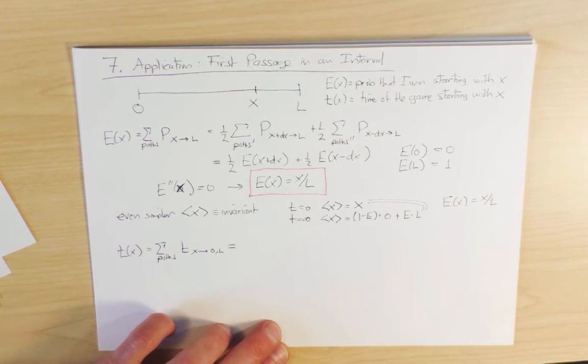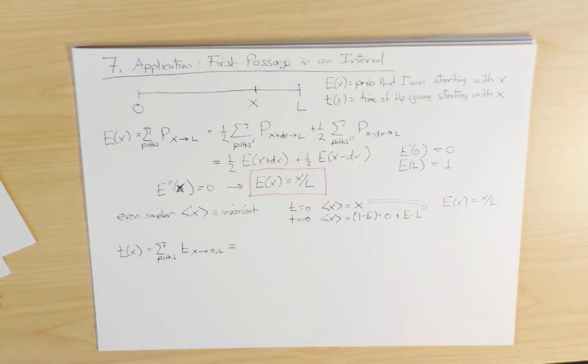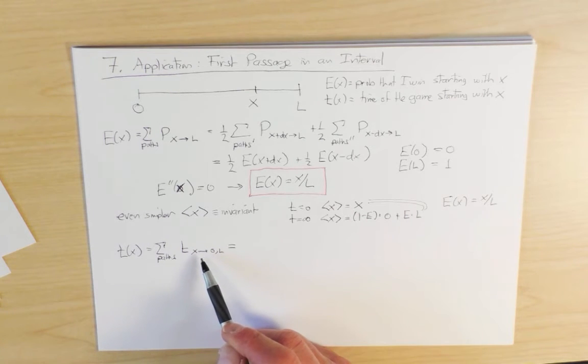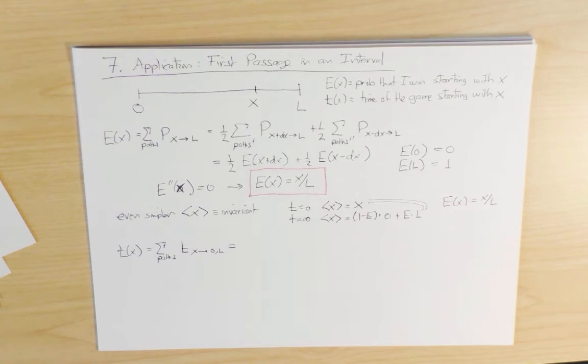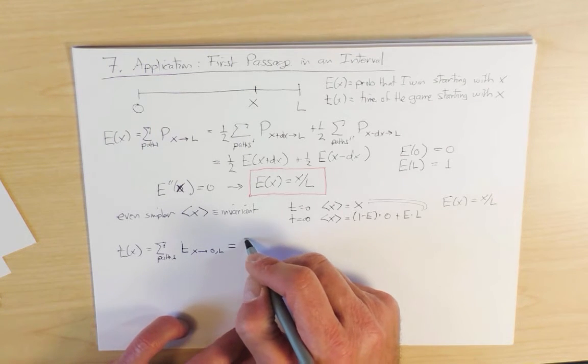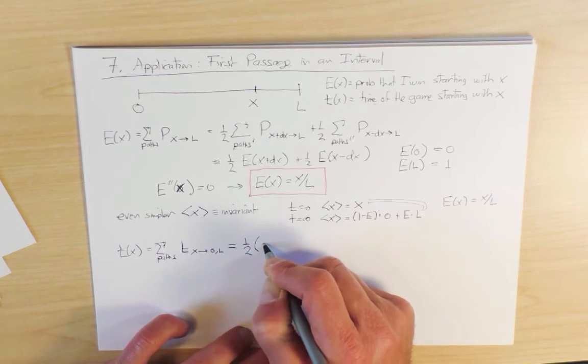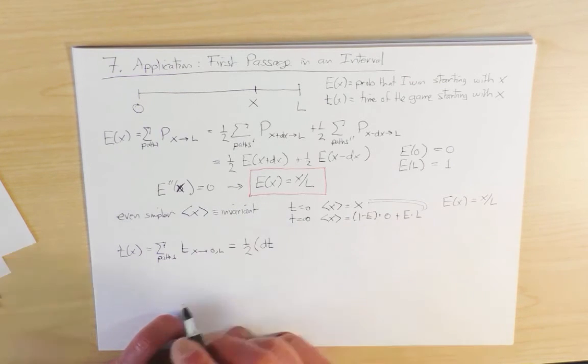I'm going to sum up over all paths the time of a path, and I'll decompose my path into the very first step, which takes a time dt for every single step, times the probability for that step, and then I have to add the time that it takes to go from the new position to the end of the game. So the very first term will have a factor of 1/2, and then there's a dt, because no matter what I do, I spend a time dt in the very first step.